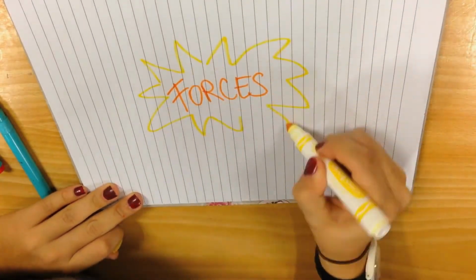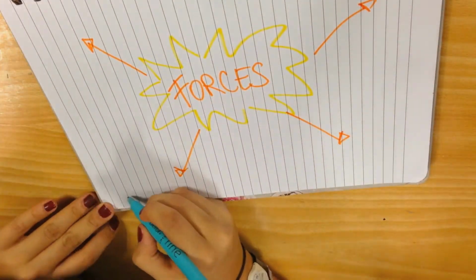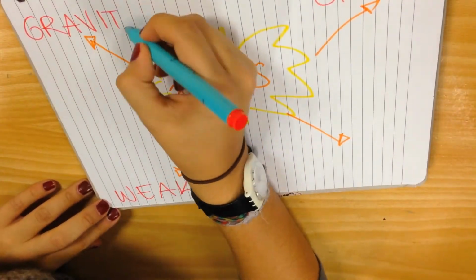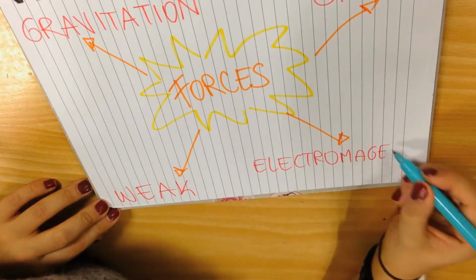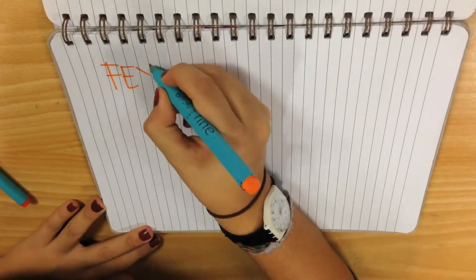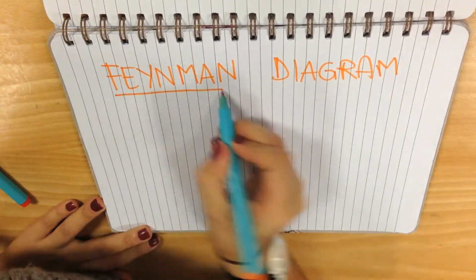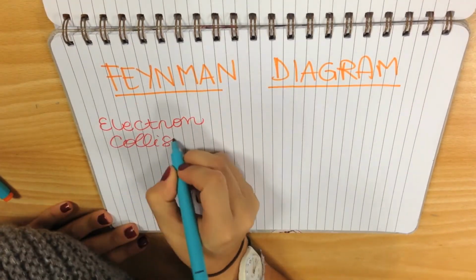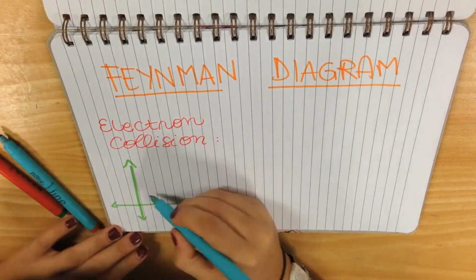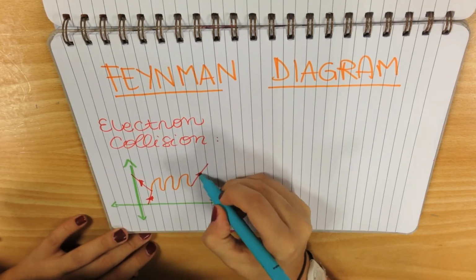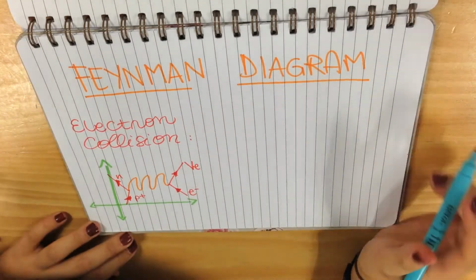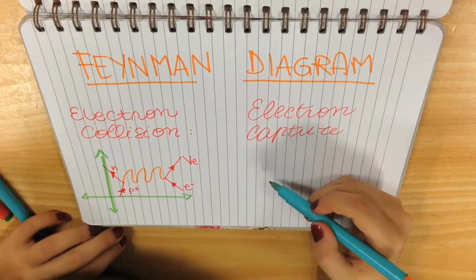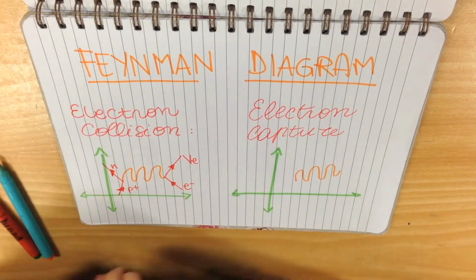In the universe, there are four different types of forces: strong force, electromagnetic force, weak force, and gravitational force. The Feynman diagram is a diagram that can describe the interaction between particles. We have a lot of examples of it: beta minus decay, beta plus decay, electron collision, electron capture, and particle repulsion.